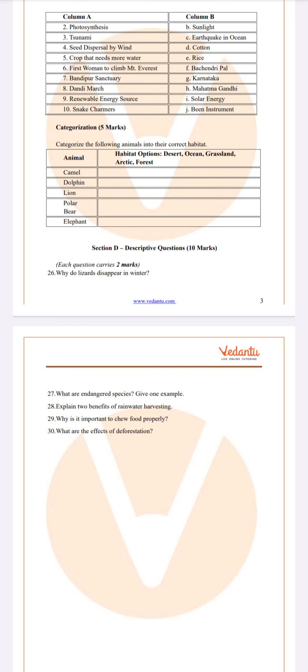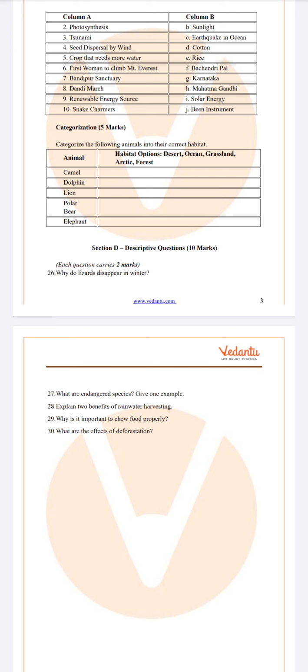Next, what are the effects of deforestation? Deforestation leads to habitat loss, climate change, and soil erosion. Deforestation means large-scale cutting of trees. This can cause habitat loss, climate change, and soil erosion, and this can reduce the balance in the ecosystem. So, it is important that we do afforestation, which means growing more plants and trees.